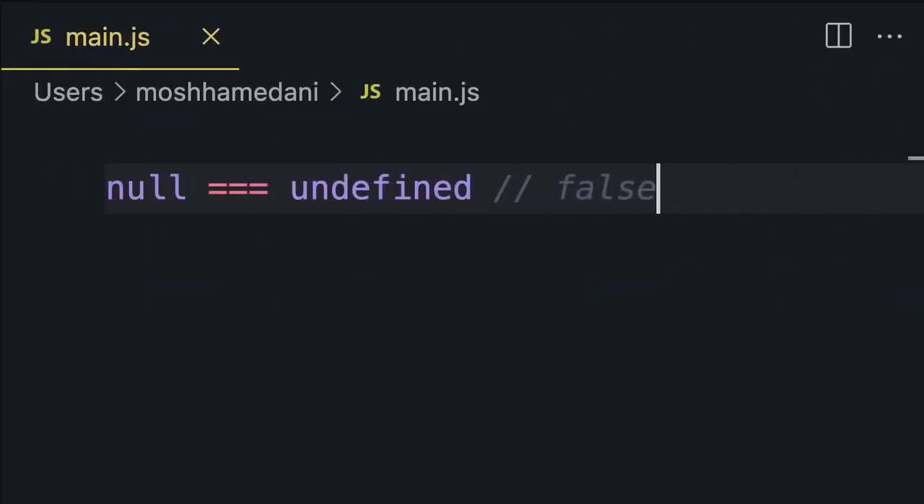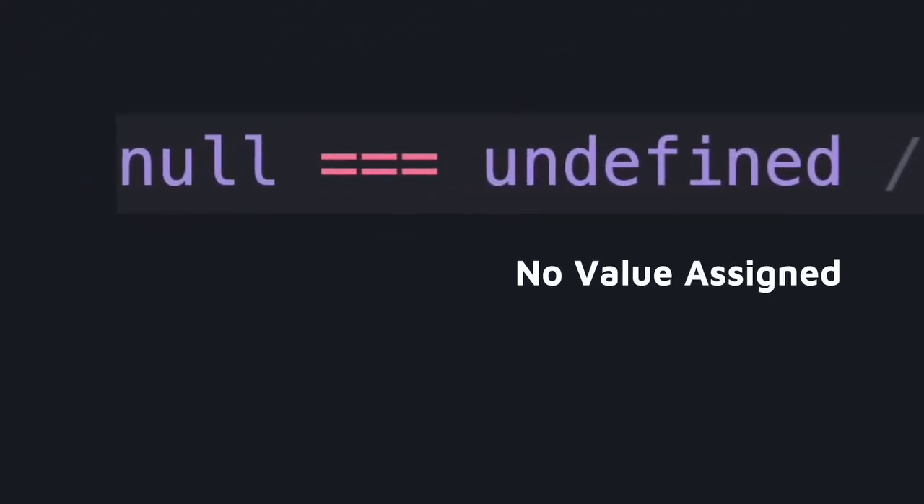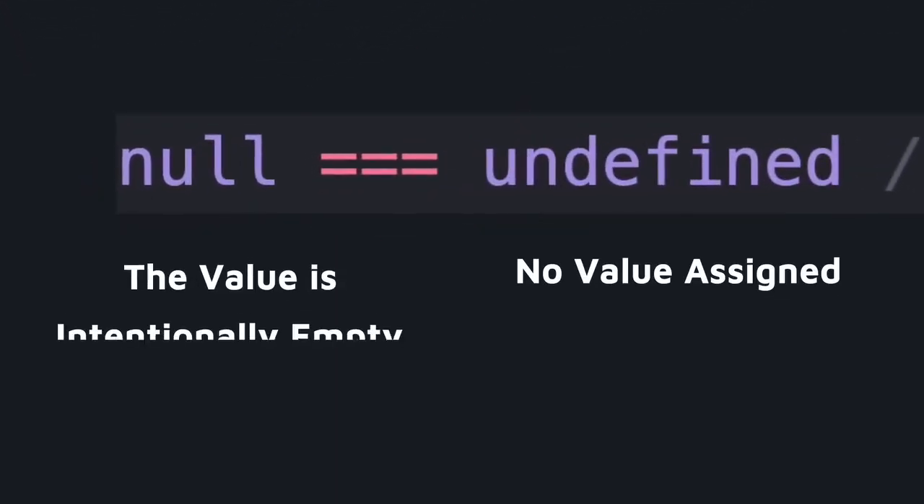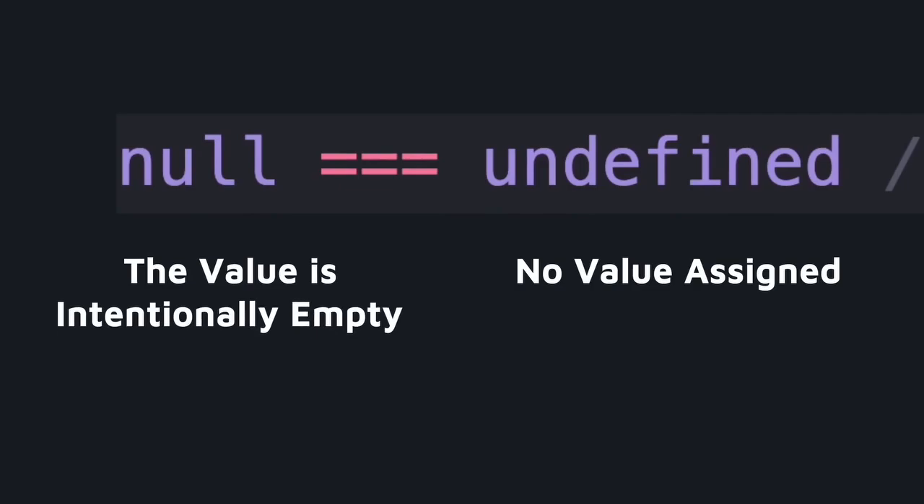The other issue is that JavaScript has two special values for representing no values, null and undefined. A lot of people, especially beginners, don't know the difference, but they are not the same thing. Undefined means a variable has no value assigned, but null means the value is intentionally empty.